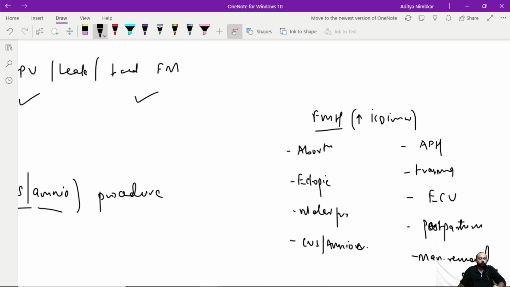Manual removal of placenta means you're forcing the placenta out while the uterus is still not contracted. Usually, the uterus contracts and the placenta separates. But if you're doing it manually, the uterus is not contracted. With contraction, all the blood sinuses that lie open at the site where the placenta was attached get closed, but now they are lying open and the uterus is not contracted. Those open sinuses can be a site for fetal-maternal hemorrhage, an exchange of fetal RBCs into the maternal blood, which is why manual removal of placenta is a risk factor.